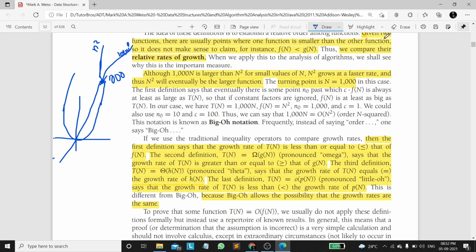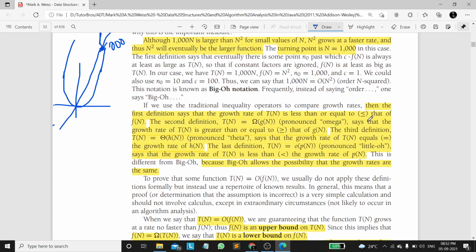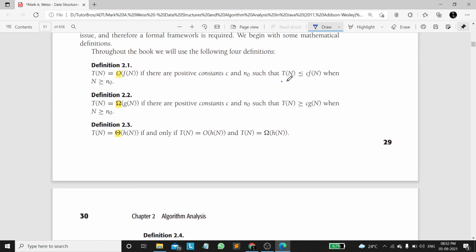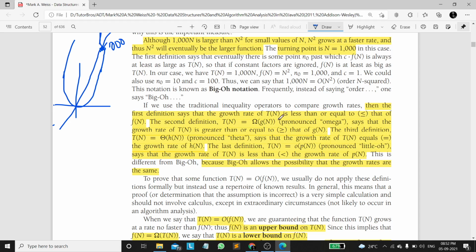Now if we discuss it theoretically, the definition says that in case of big O notation, if we consider this formula, t of n is less than or equal to c into f of n, it says that the growth rate of t of n is less than or equal to the growth rate of f of n.